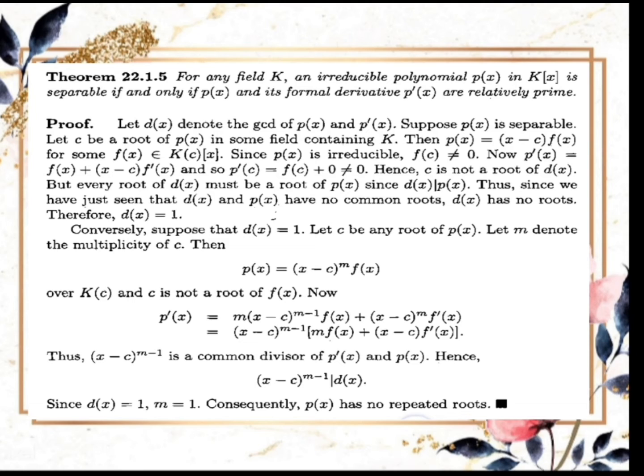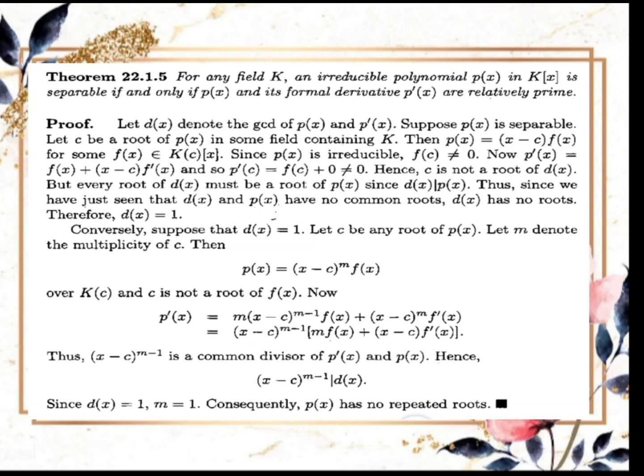Now, p'(x) = f(x) + (x - c) f'(x), and so p'(c) = f(c) + 0 is not equal to 0. Hence, c is not a root of d(x).